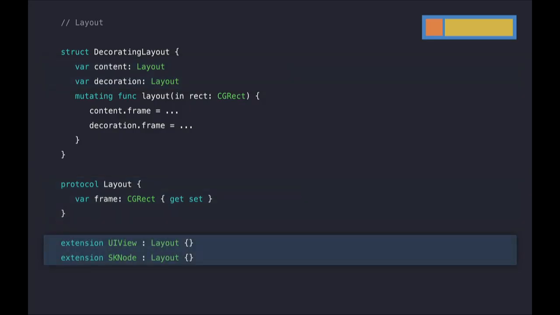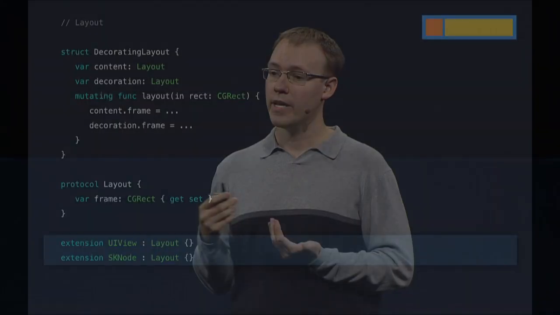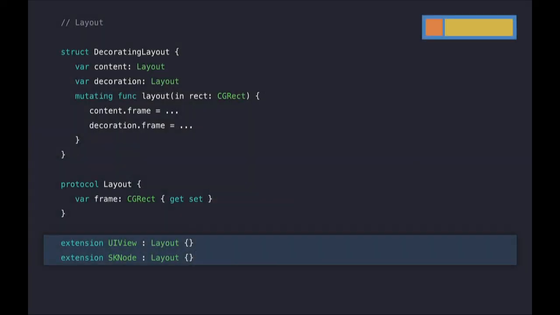And finally, we can use retroactive modeling to make UIView and SKNode conform to our new protocol. And now we have a layout that works with both of these types. And this is one of the great things about relying on protocols instead of superclasses for polymorphism. We can add this functionality to unrelated types to use both of them. Now, our layouts no longer have any dependencies on UIKit as well. And so another thing that we could do is bring the same system to AppKit and support laying out NSViews just as easily. I think that's pretty cool.